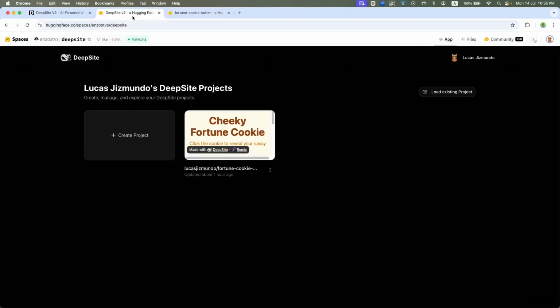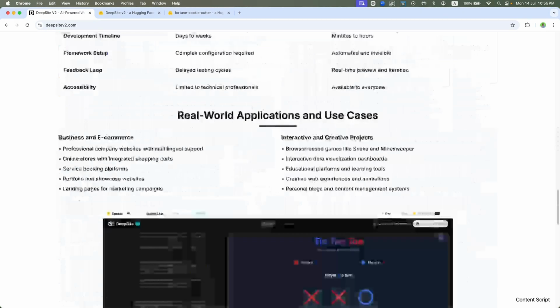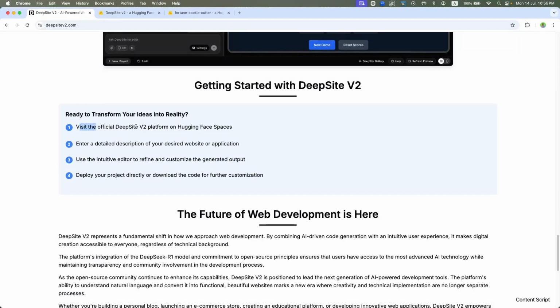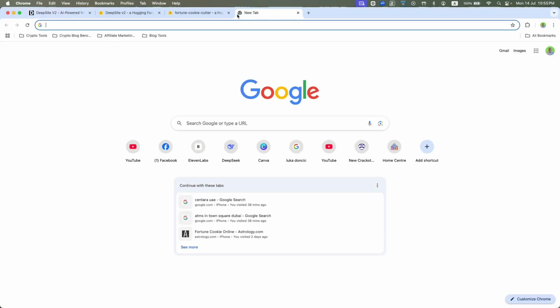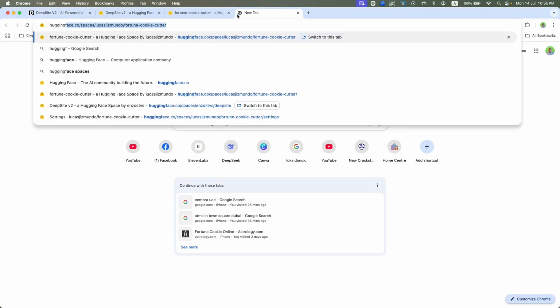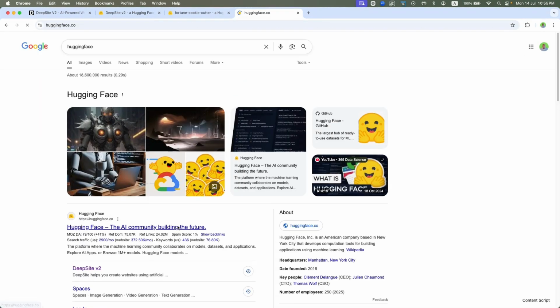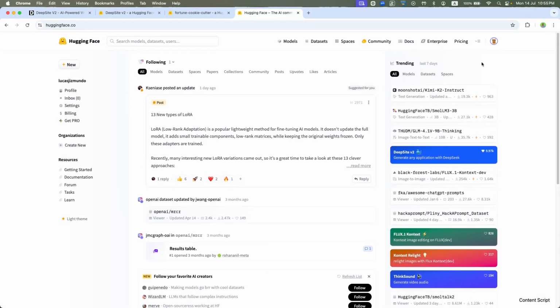So I just wanted to give you a sort of demo on how it works. It's very easy. Visit the official DeepSeek V2 on Hugging Face. For Hugging Face, literally just type Hugging Face, man, and whatever comes up first, click it. That's the one. Create your account. It's free. I'm just using a free one.